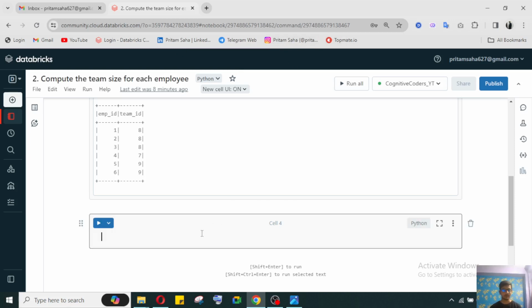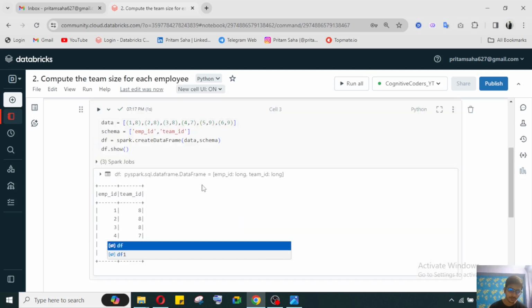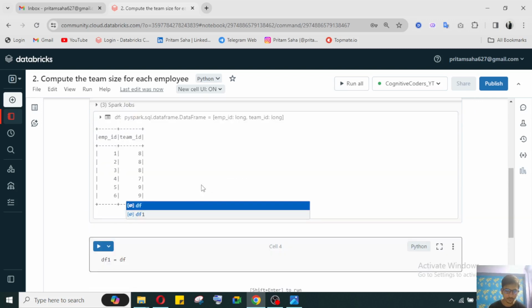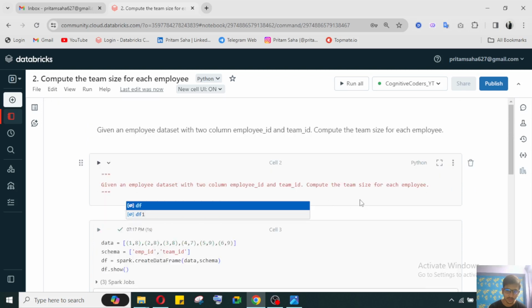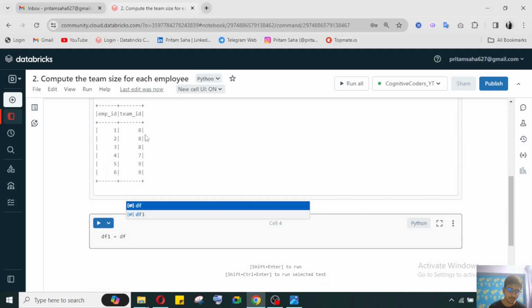So let's start the solution. First, we'll create one data frame, and then we'll create another data frame. Using our given data frame, they want us to find the team size of each employee. For getting the team size, we first need to use the group by operation on the team id, because if we group by the team id, based on that we can get the count.